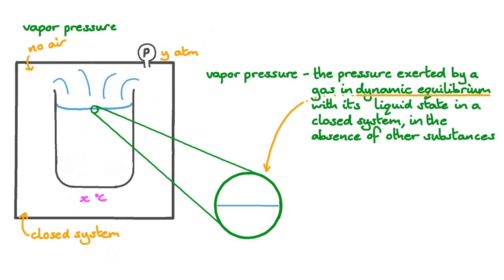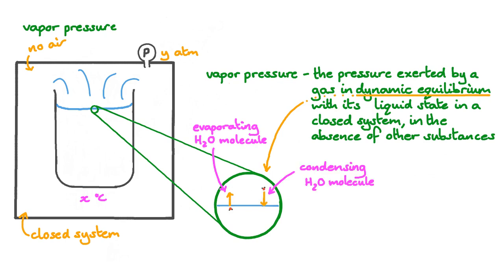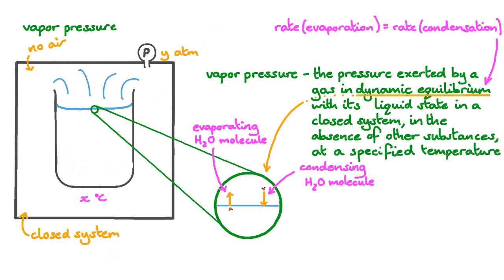We can see the meaning of the term dynamic equilibrium if we take a closer look. Water molecules will be evaporating from the surface of the liquid into the gas phase. They're evaporating. But at the same time, water molecules in the gas phase will be hitting the surface of the liquid and condensing. To be in dynamic equilibrium, the rate of evaporation must equal the rate of condensation. This is another way of saying we measure vapor pressure when the system has stabilized. And the last thing is that the vapor pressure of a substance is a measured quantity at a specific temperature.